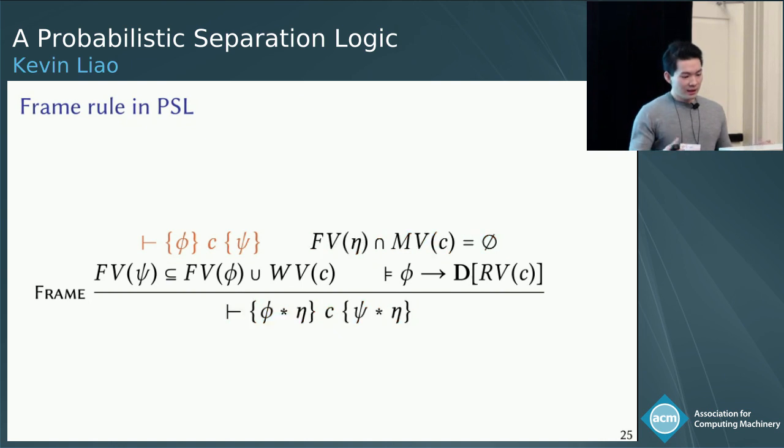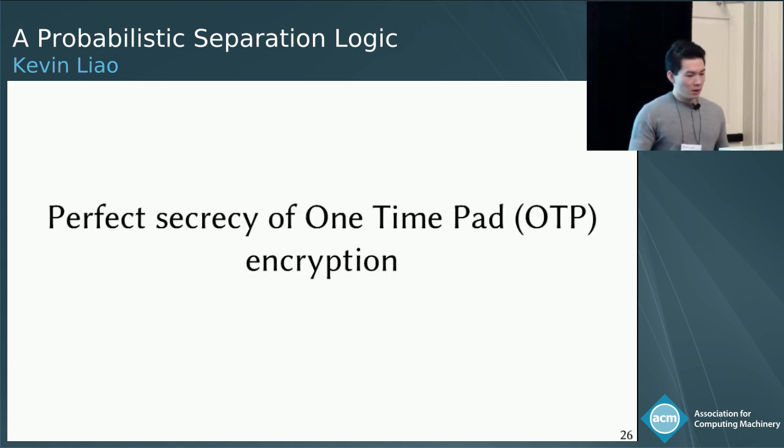And so what does this say? It says that if we can prove this triple in the top left, then the independent part of the program state described by eta can be preserved through the command C. And this is fine as long as these side conditions hold. All right, and there are other proof rules that you can see in the paper. But now let's go through an example of how we use PSL.